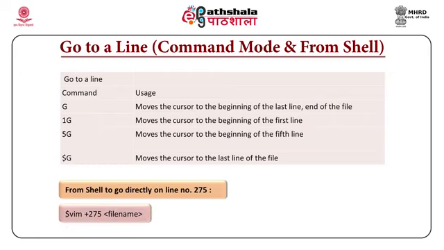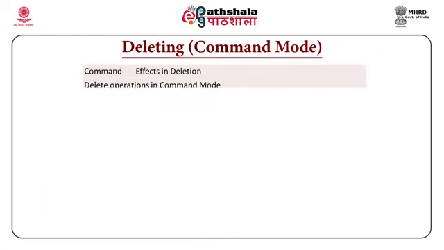This is a very good tool for programmers, because a programmer may go directly to a particular line due to some error. If you are writing a C program of 500 lines and the error is on line number 350, this capital G will allow you to go directly to that line. So, if you want to reach the 350th line, we say 350 and uppercase G, and your cursor will directly go to that line. This is one of the features of Vim which may not be found in word processors or similar software. Now, let us see how deleting takes place in Vim.